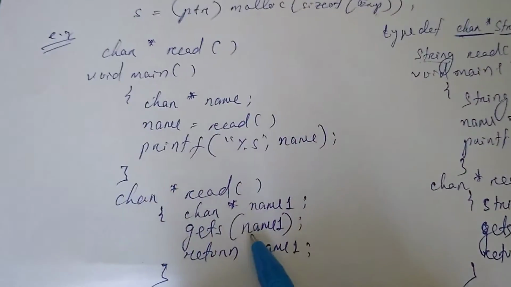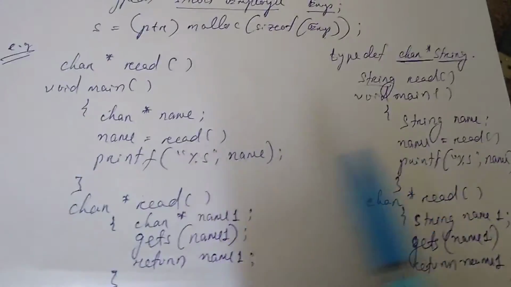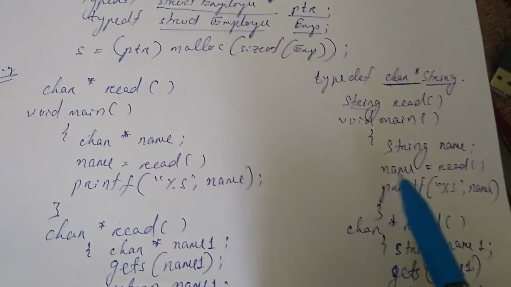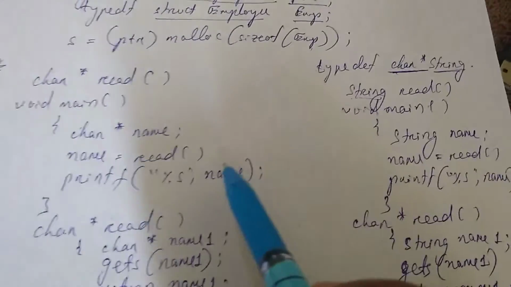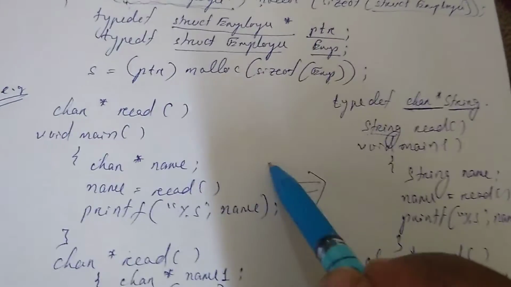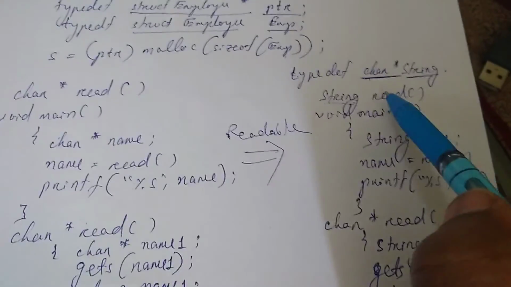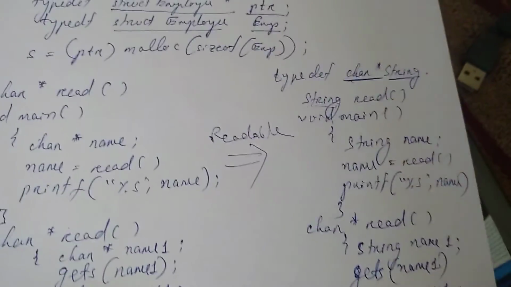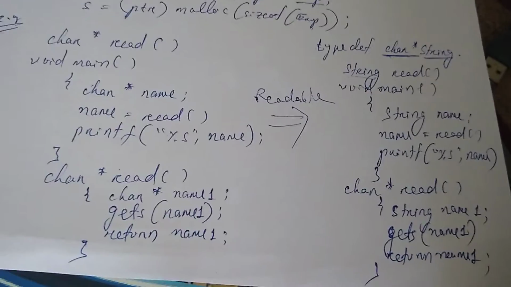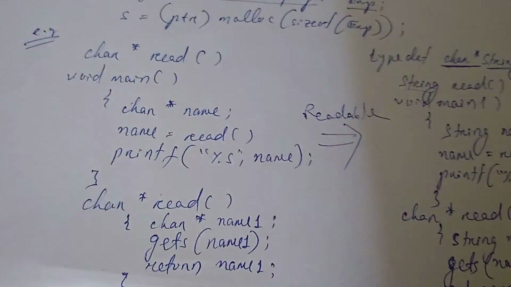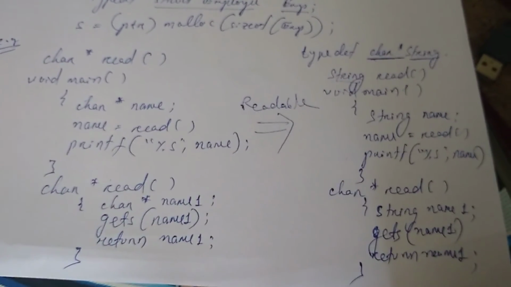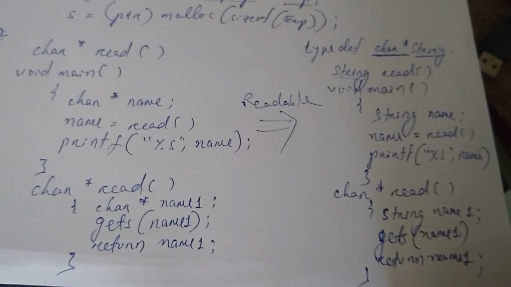Got it? So what is the difference between these two codes? This code is more readable than this code. We have replaced this char asterisk by string. So typedef is a keyword using which you can enhance the readability of the code. Wherever you want, you can use this keyword in your program.